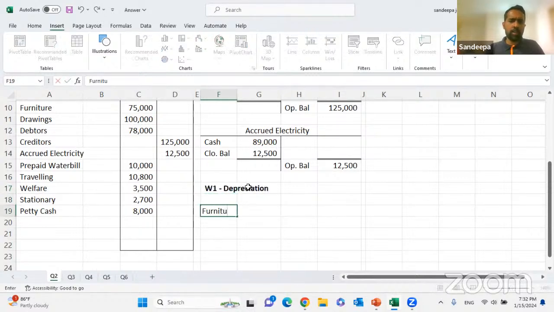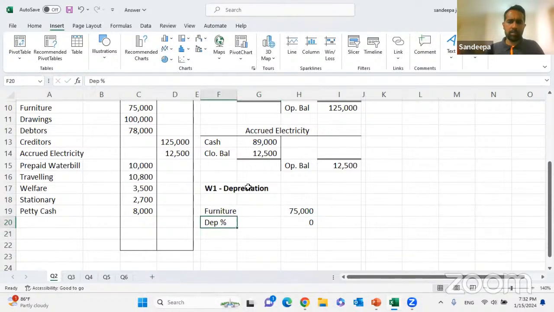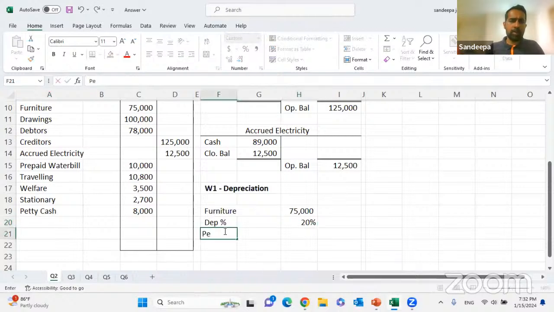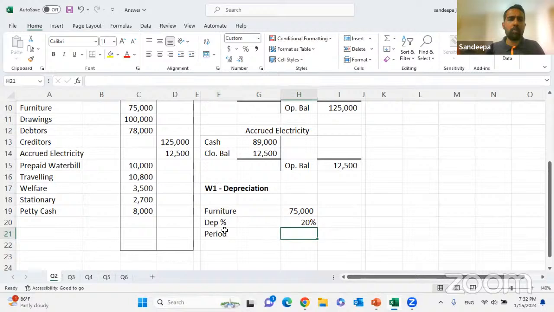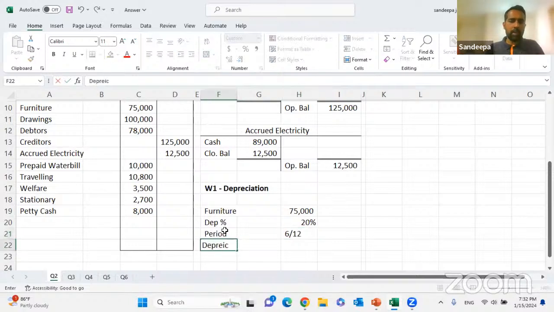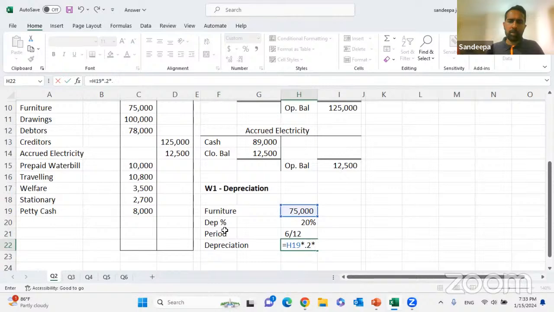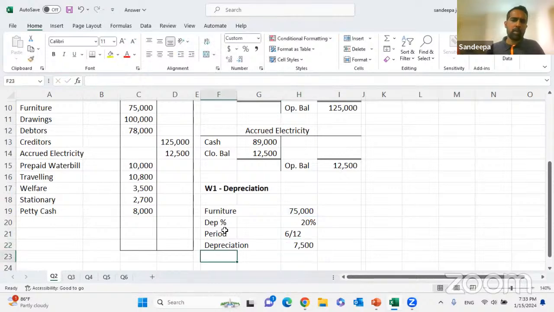Right. So the furniture is 75,000. Depreciation percentage is 20%. And the period we are looking at. Period is only 6 months, no? 1st of October to 31st of March. Only 6 months. Then we'll calculate the depreciation. Calculate 75,000 into 20% into 6 months. We'll be getting 7,500.